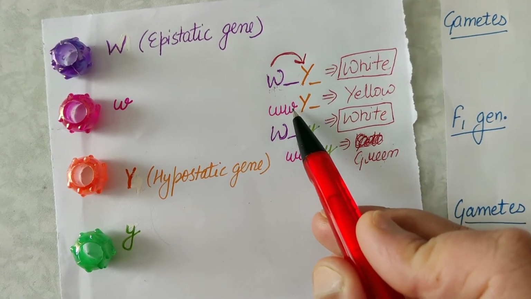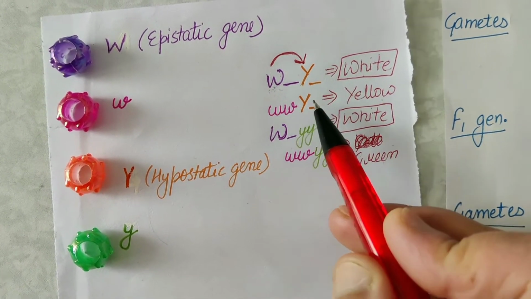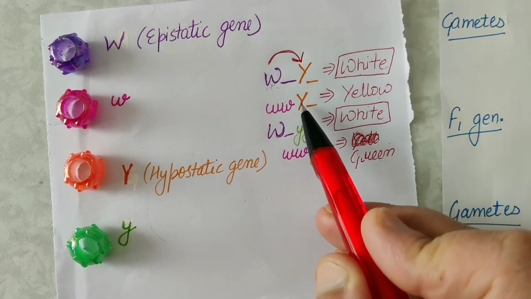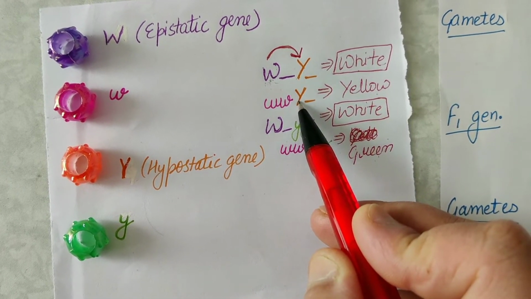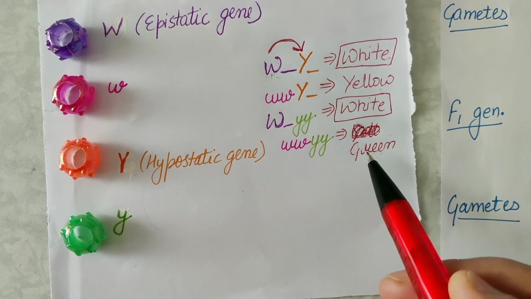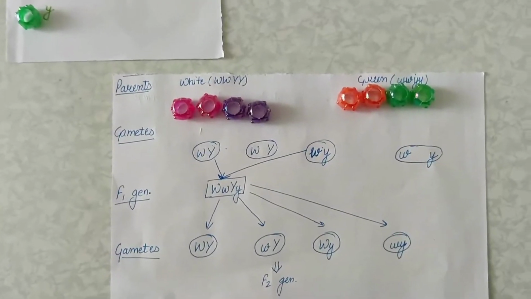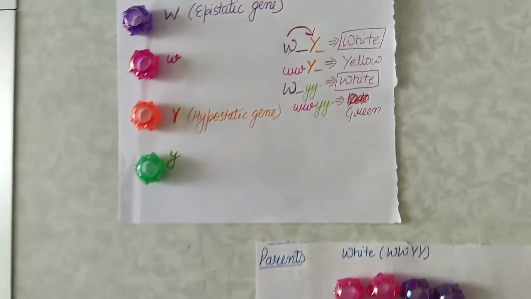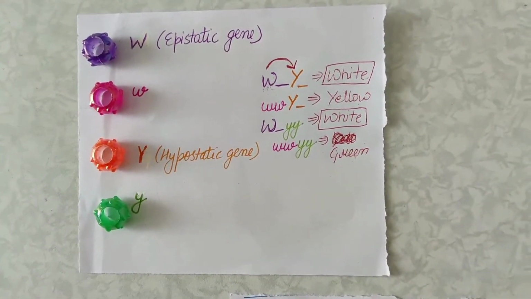But when the dominant form of W is absent, the color would come out to be yellow if it has a dominant of the other gene, that is Y, or when it is in completely recessive condition, the color would come out to be green. It would be better if you write somewhere which color represents what allele, otherwise it can get pretty confusing later on.